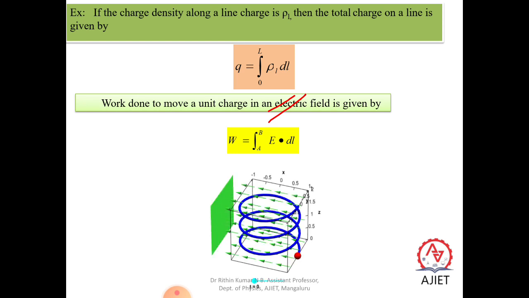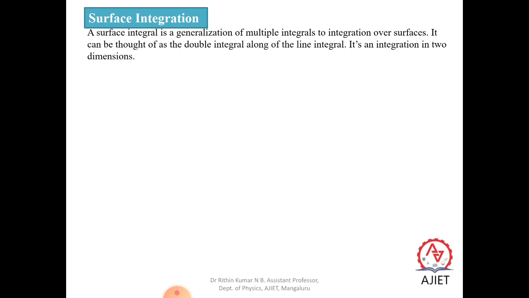So we can see here the line integral, it is moving in one direction across the curved path. Okay, so the next kind of integration we can see is a surface integral. So what is this surface integral? A surface integral is a generalization of a multiple integral to integration over a surface. It can be thought of as a double integral analogous to the line integral. It is an integration in two dimensions.